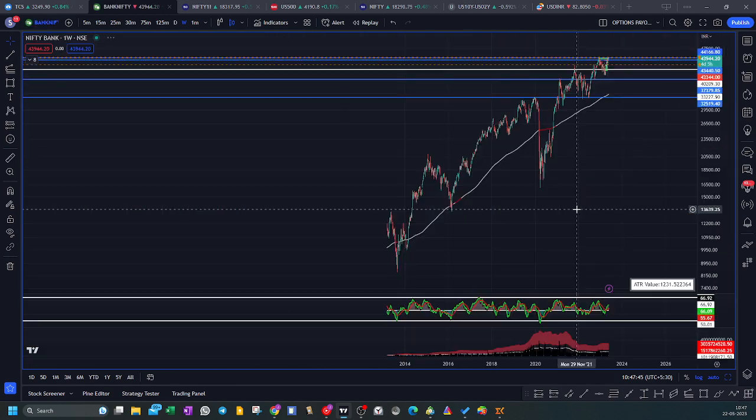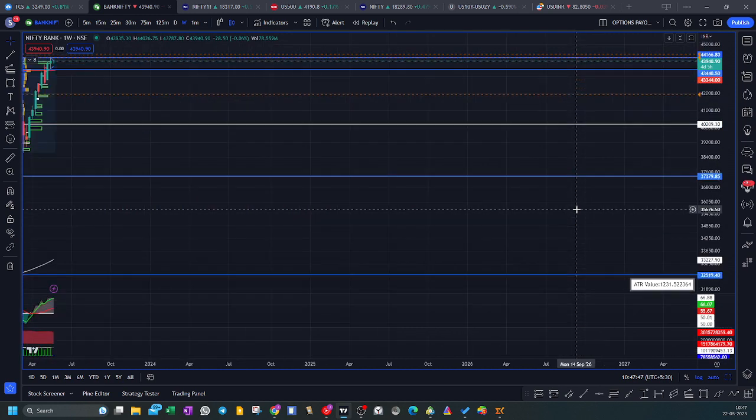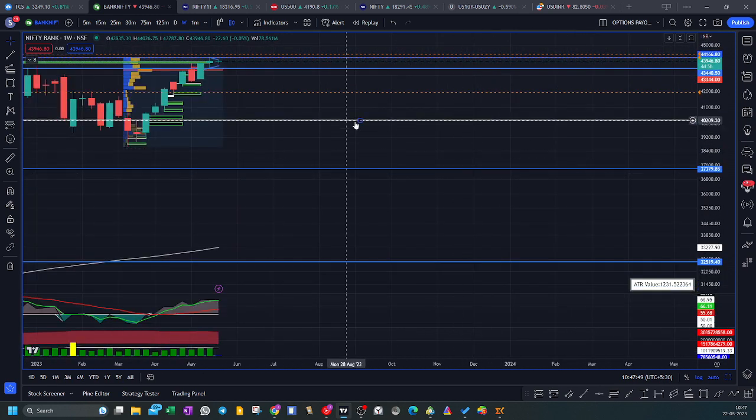And a similar thing is in Bank Nifty. In Bank Nifty also, we see volume distribution happening on the higher end. And if there is a breakdown below this volume distribution level, around 43,200, 43,300, and if we give a strong close, then we might see a consolidation move till at least 41,900, 42,000 levels. So this kind of move can come into play.